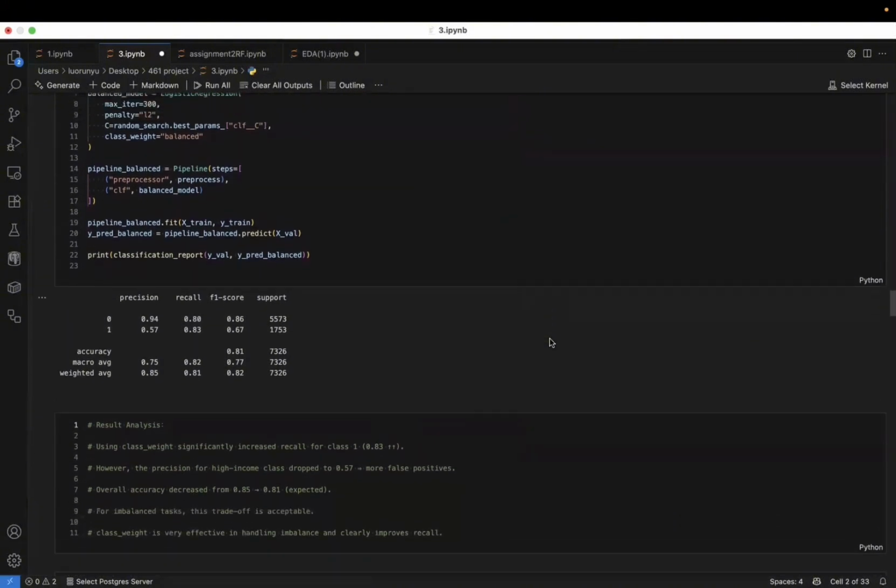The recall for the high-income class just jumped from 0.59 to 0.83. Although precision dropped, our ability to catch high-income earners improved significantly. This model is much more valuable for our predictive task.